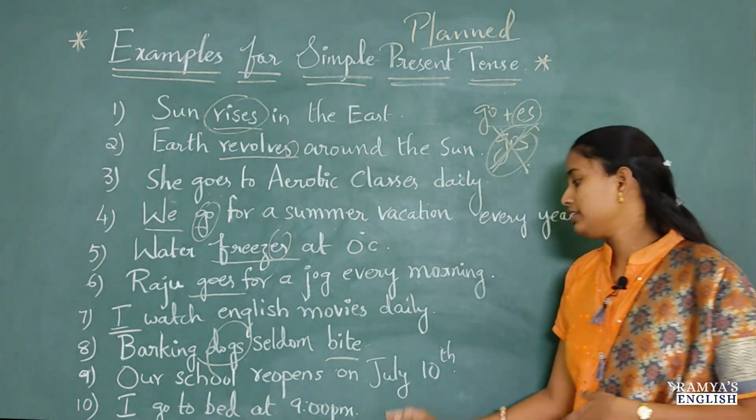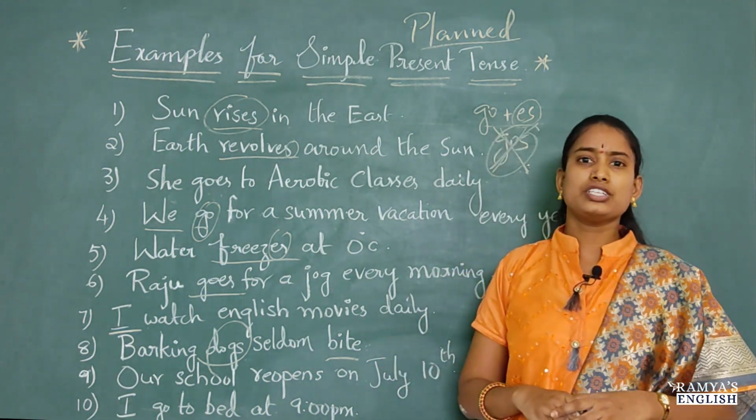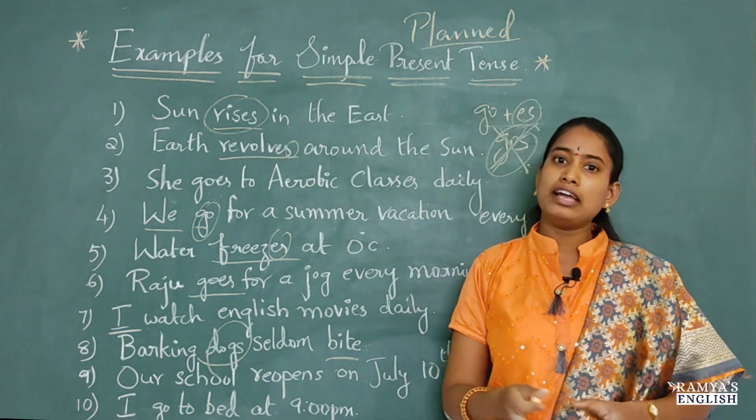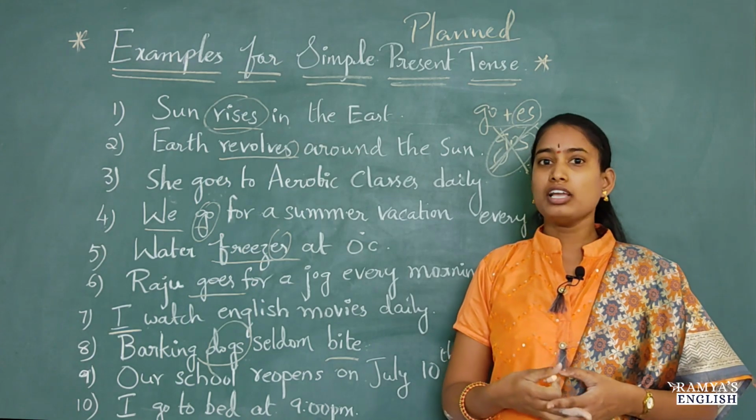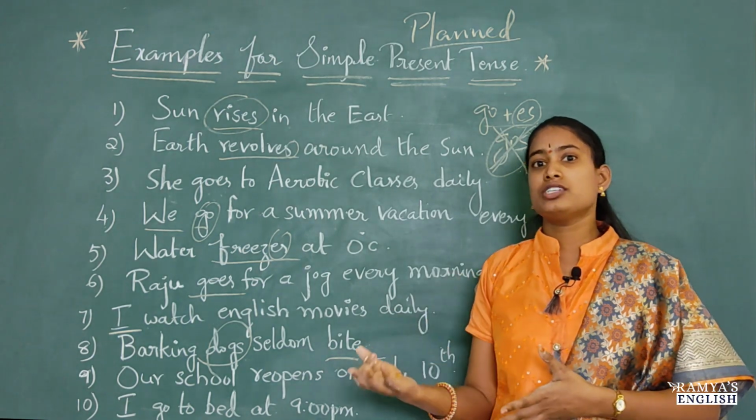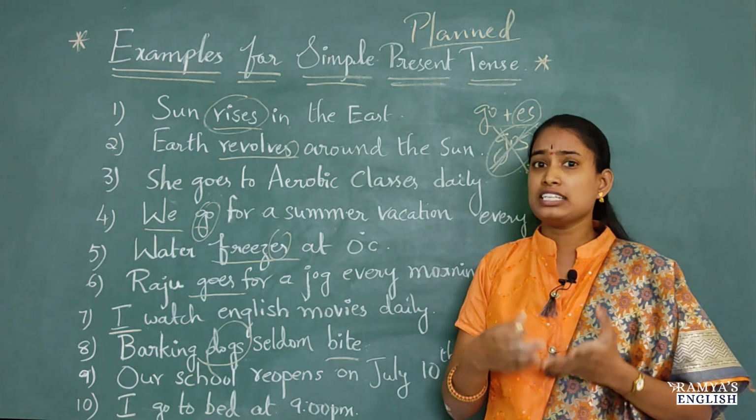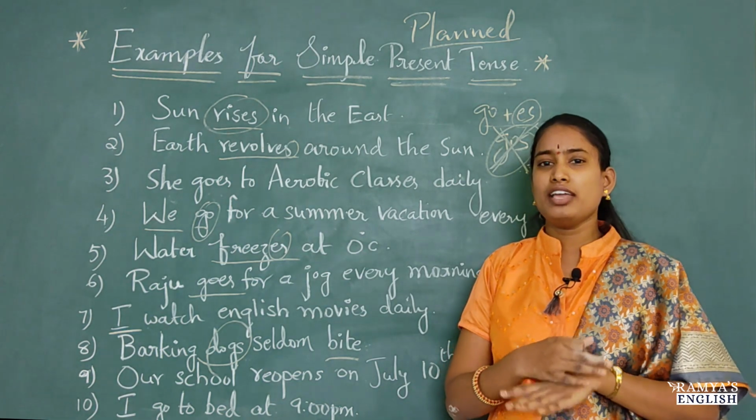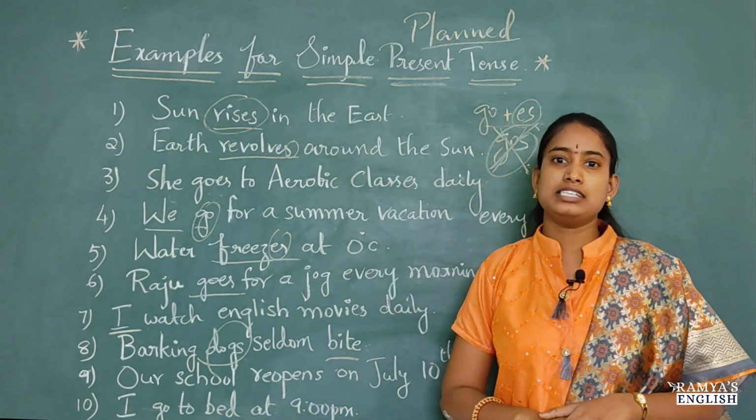I go to bed at 9 p.m. So in this way, all the daily actions: I wake up at 6 a.m., I go to bed at 9 p.m., I have my breakfast at 10 a.m., I have my supper at 7:30 p.m., or I brush my teeth every morning and night, I bathe. In this way you can use all the daily activities in simple present tense.